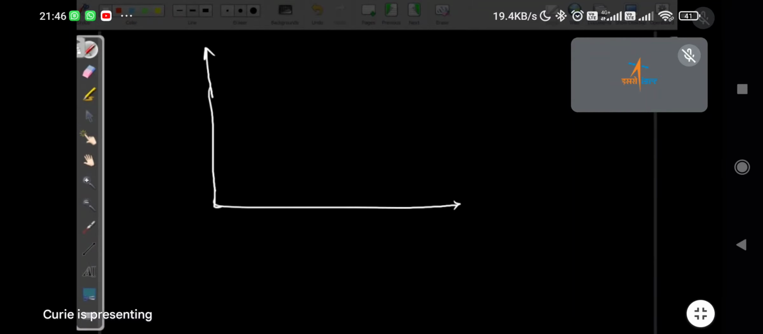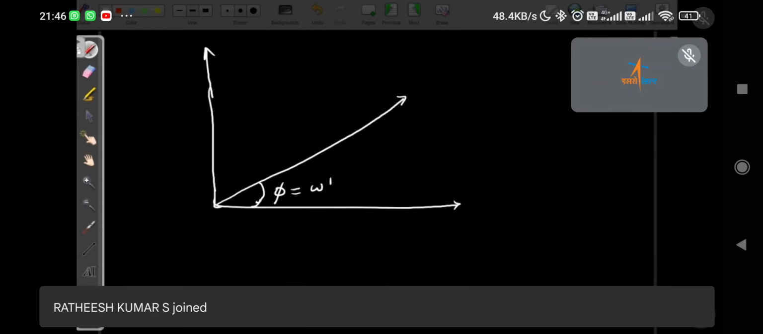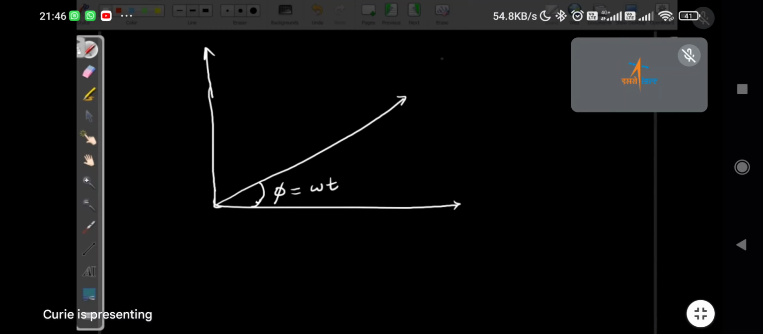Jagadish, are you there? Jagadish, are you there? Phi equal to omega t. Lakshmi, are you there? Lakshmi, no. Divya, are you there? Yes, sir. Divya, now I want to draw the phasor diagram for it. Divya, what some noise is coming from your microphone. Okay, Divya.